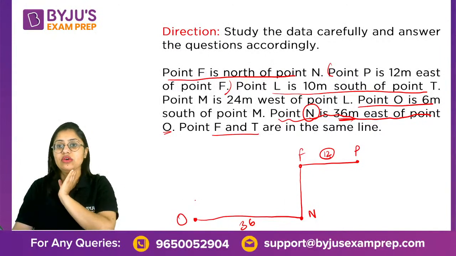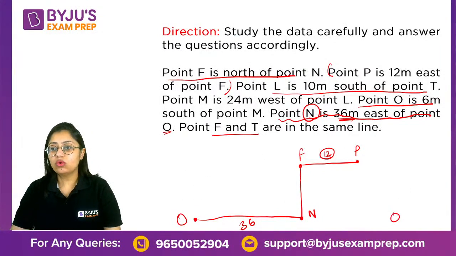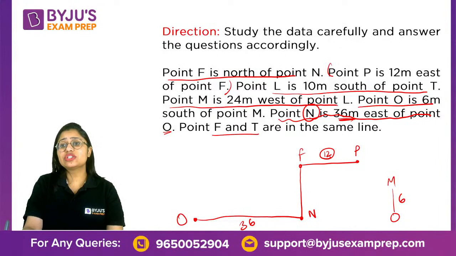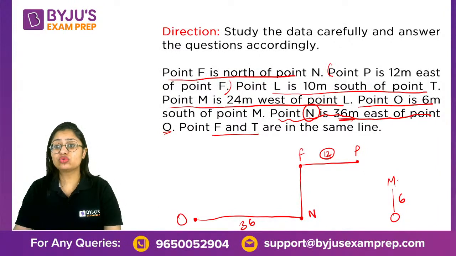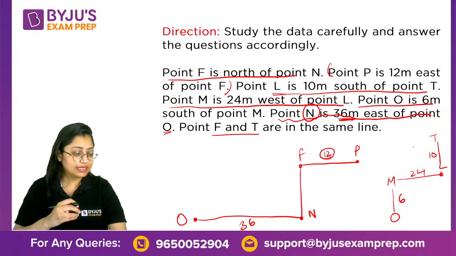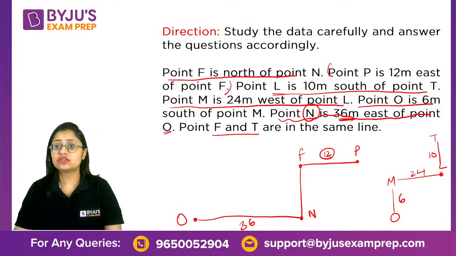So O, M, 6 meters. M is 24 meters west of point L. Perfect, no problem. The next information is L is 10 meters south of point T. So that is a correct thing to do.